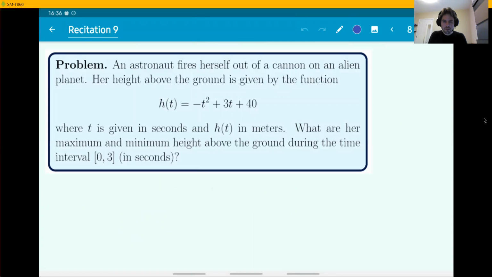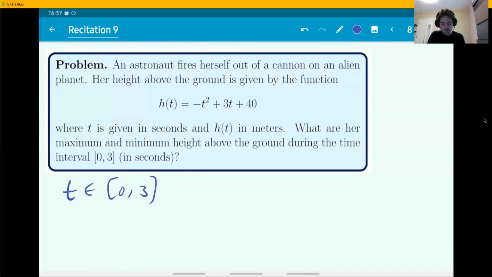This is also a very quick one. It's going to be the last one for today, because it's a polynomial function. So in this problem, you have an astronaut firing herself out of a cannon on an alien planet. The gravity is not the acceleration of gravity on Earth. The height above the ground is given by this function, where t is seconds, h is meters. What are the maximum and minimum height above the ground during the time interval 0 to 3? This is the interval for the variable, the independent variable t.